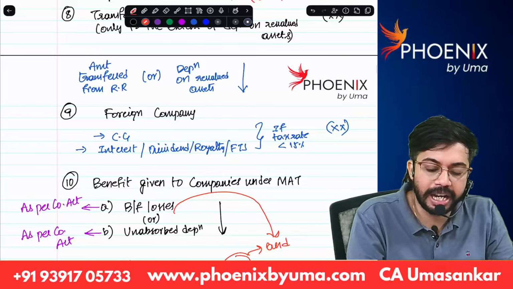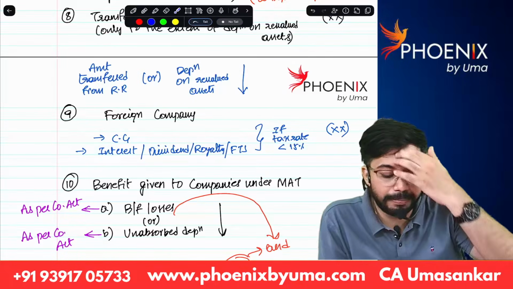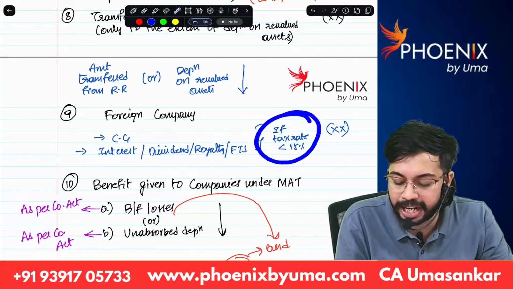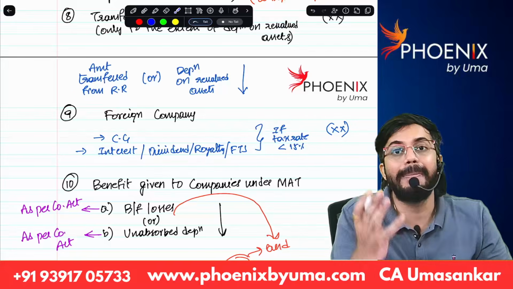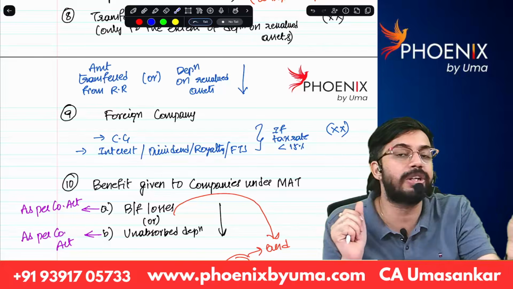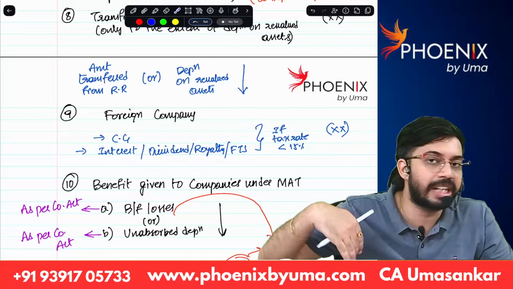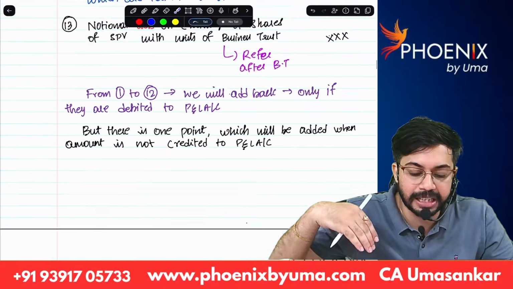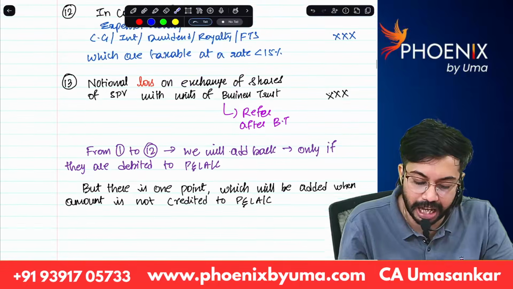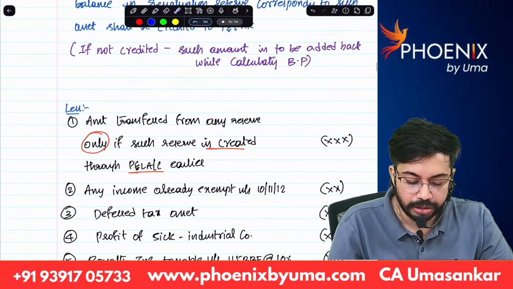In case of foreign companies, capital gain, interest, royalty, dividend, these are taxable at a rate lower than 15%. MAT rate is 15%. So any income that is taxable to foreign company at a rate less than 15% is there, that is required to be reduced, and expenses relating to that income are required to be added back while calculating the book profits. Are you able to understand?